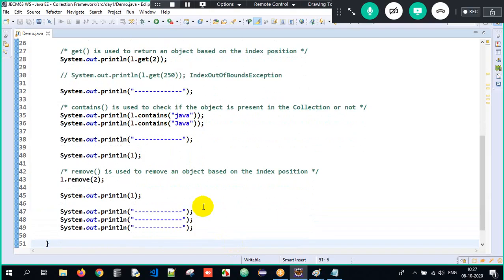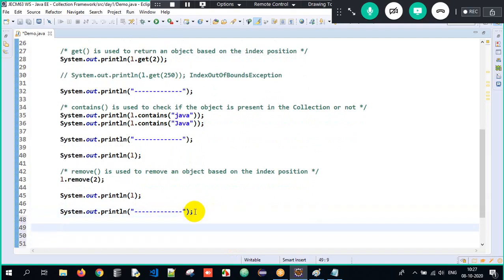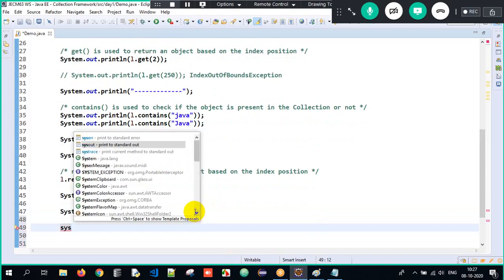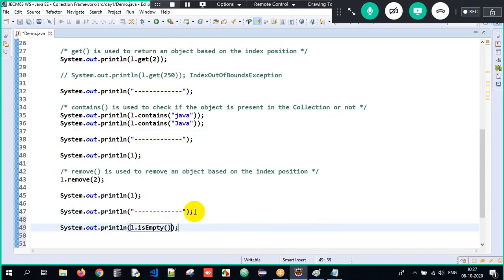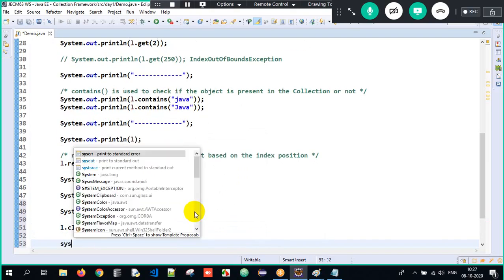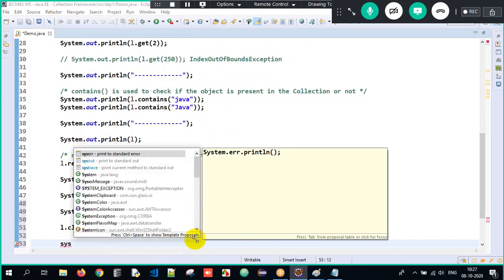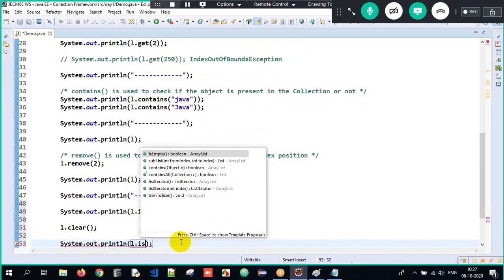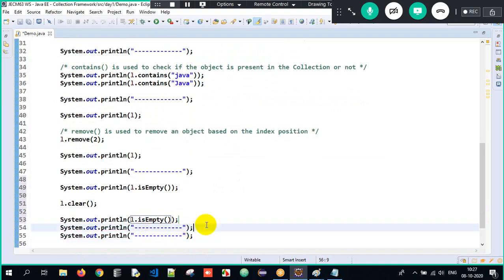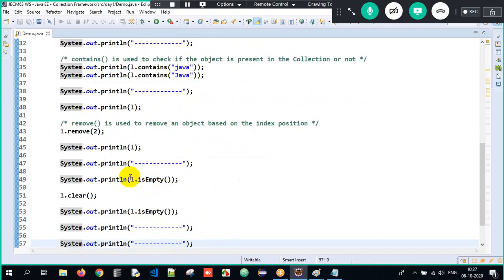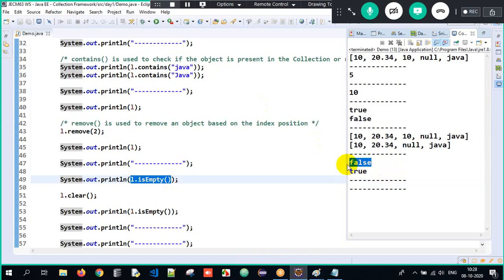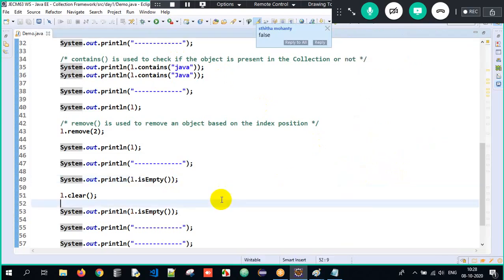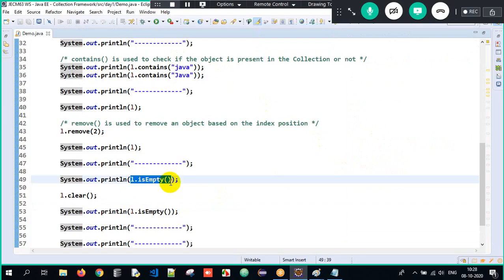Similarly, we have a couple more methods which I'll talk about here. So here I'll write sysout l.isEmpty. Later I'll call l.clear and then sysout l.isEmpty again. Now what will be the output of this program? When I call l.isEmpty the very first time, I get false. Then later it will be true. Why? When I call l.isEmpty, I am checking if the collection is empty or not. It is false here.